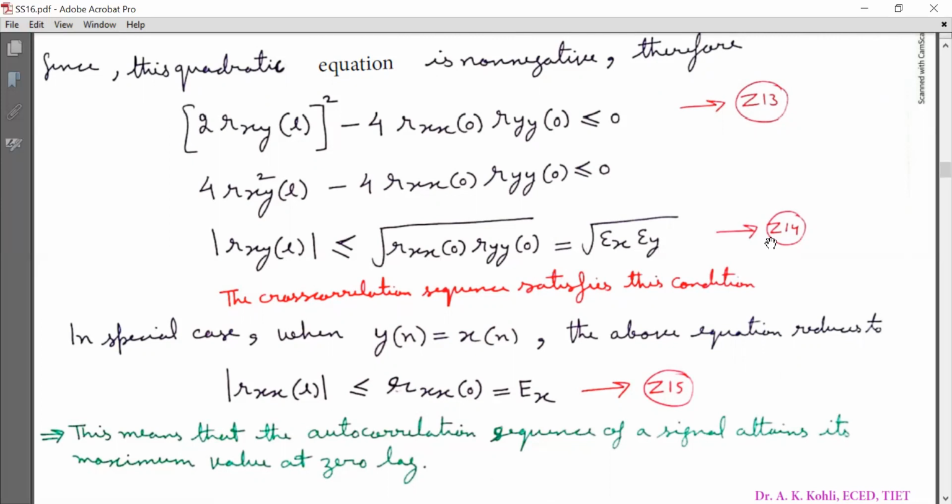So the cross correlation sequence satisfies this condition, that is magnitude R_xy[l] must be less than or equal to square root of Ex into Ey, that is the square root of the energy of x[n] and the square root of the energy of y[n].